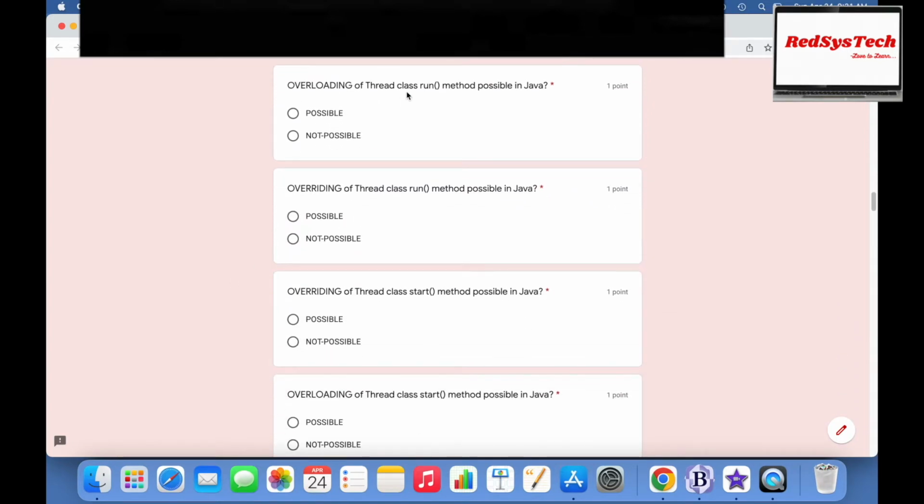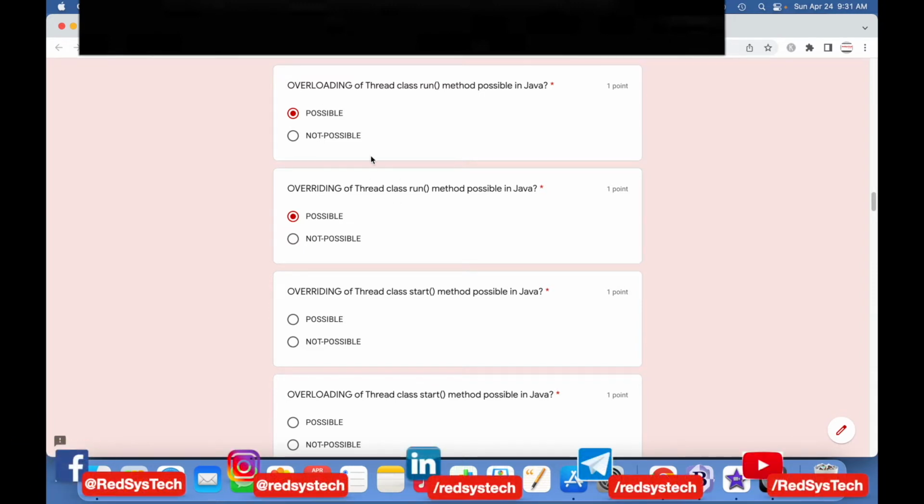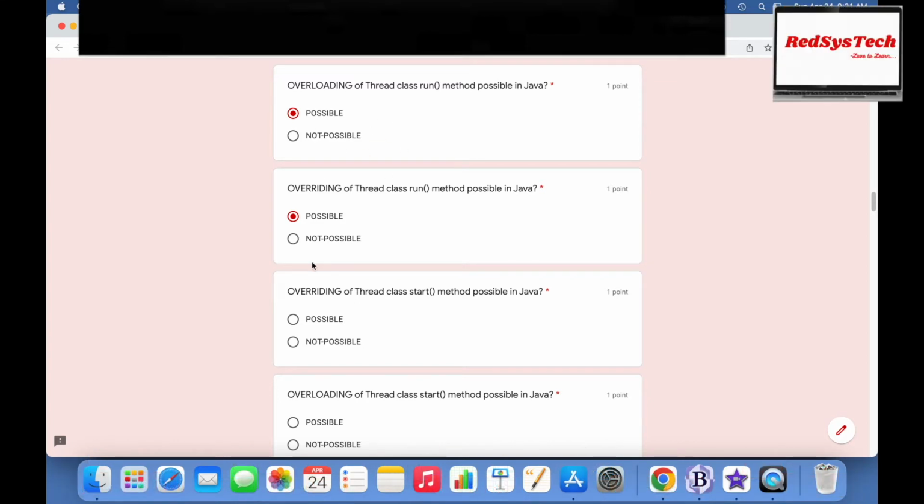Overloading of the run method is possible. Yes, possible. Overriding of the run method is possible. Yes, possible. Everything is possible. The only thing is whether it will work the same way or not, right? Because whenever you call the start method of a thread, it internally calls the no-argument run method. If you overload it, it won't call the overloaded method. It always calls the default no-argument run method.